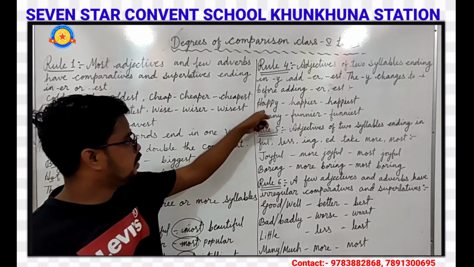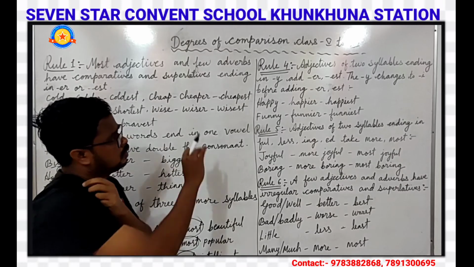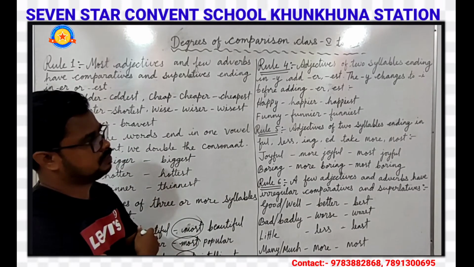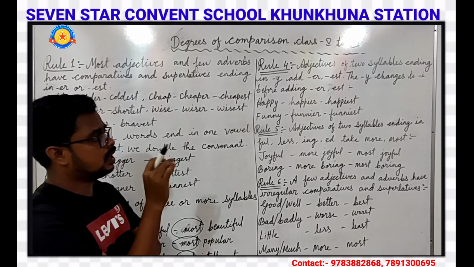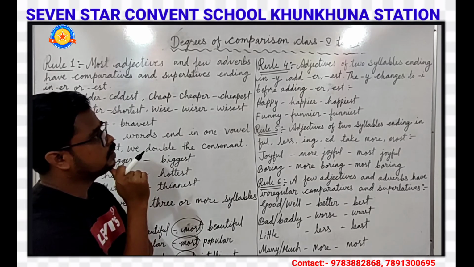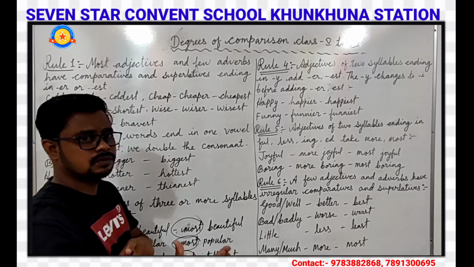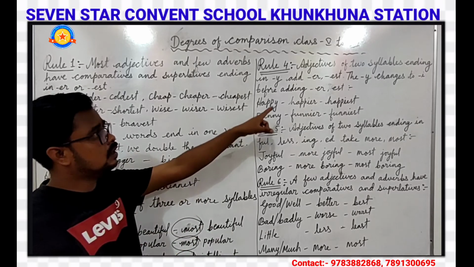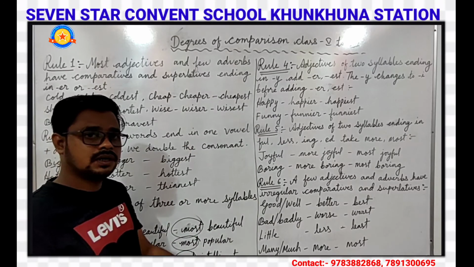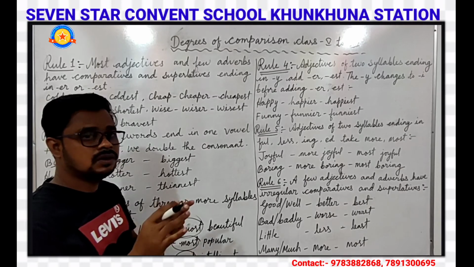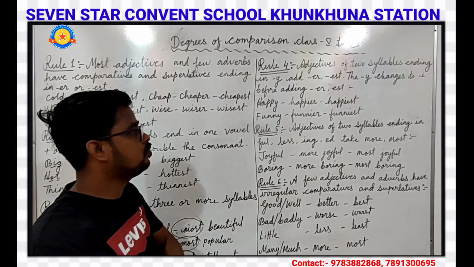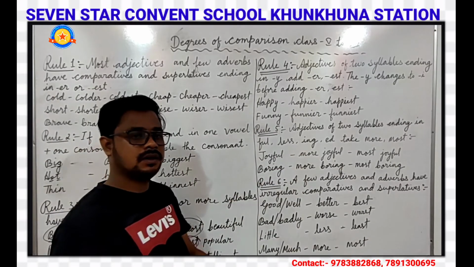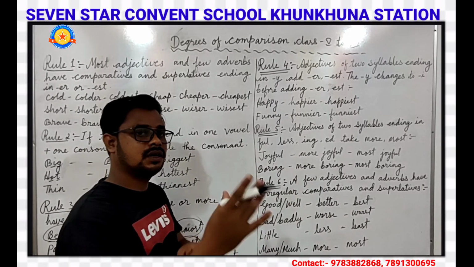Okay, happy. This adjective has 2 syllables and the word ends with y. So what we have to do? We have to add er, est in comparative and superlative degree, and we have to remove the y, and in place of y we have to write i in comparative and in superlative degree.